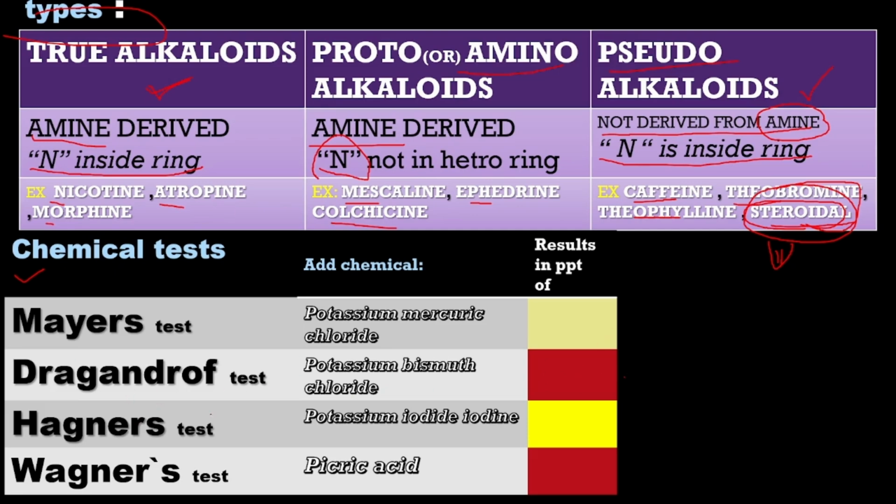Then in Hager's test, we add picric acid to the sample to get a yellow color. Next, in Wagner's test, we add iodine in potassium iodide to get a brick red color. So what we remember is: in Mayer's, it is cream color; in Dragendorff's, brick red; in Hager's, yellow; and in Wagner's, brick red again.